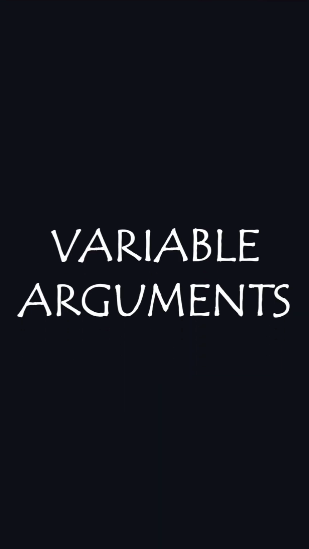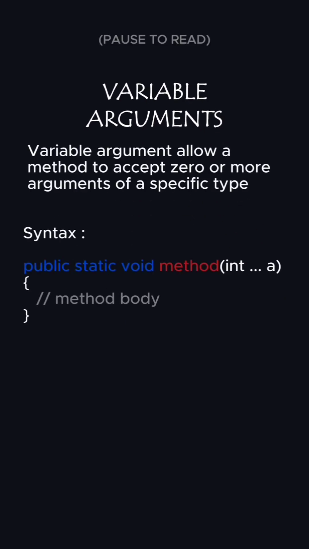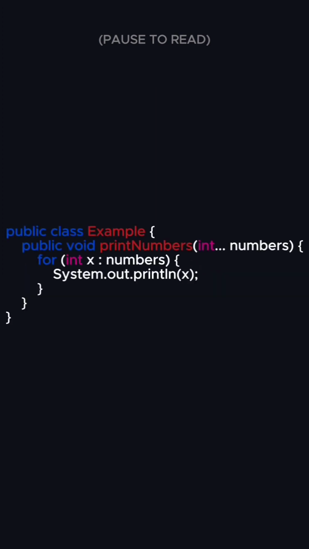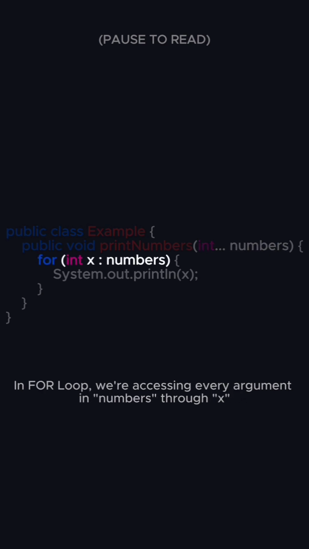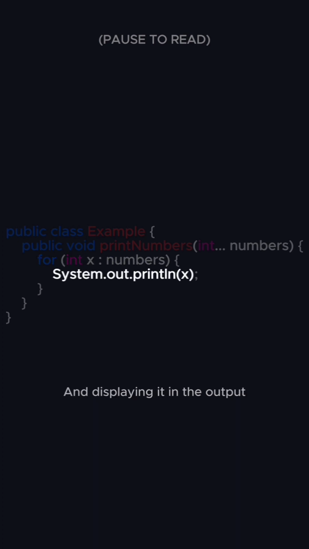Today, we're talking about variable arguments in Java. Variable arguments allow a method to accept 0 or more arguments of a specific type. Here's a quick example. Here, numbers is a parameter of integer data type to accept multiple arguments. In the for loop, we're accessing every argument in numbers through x and displaying it in the output.